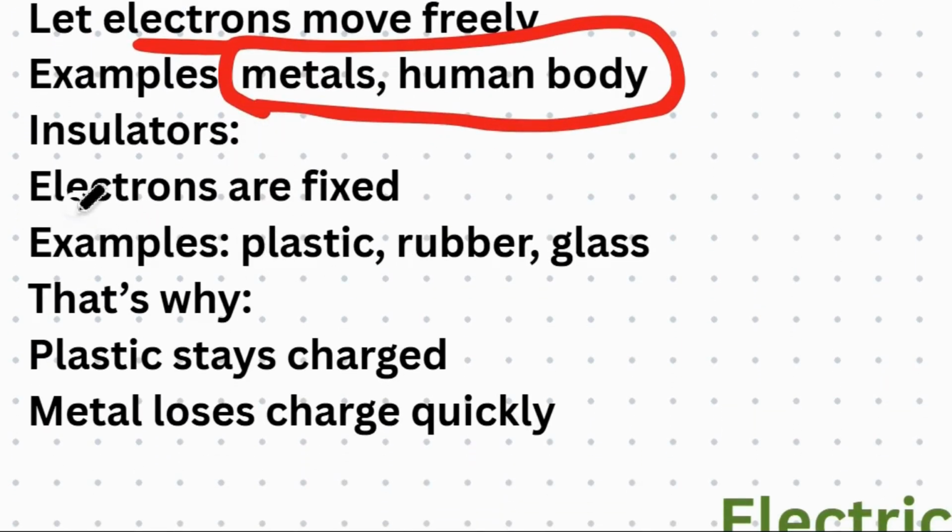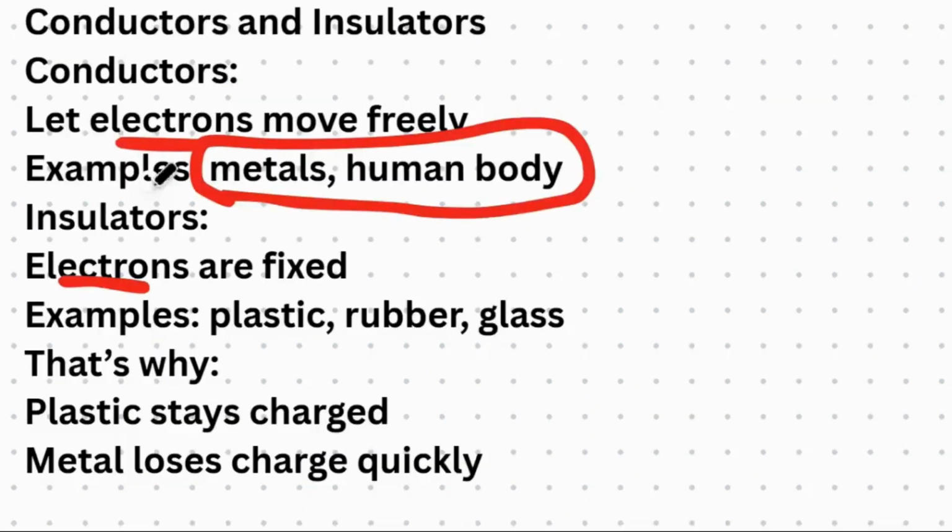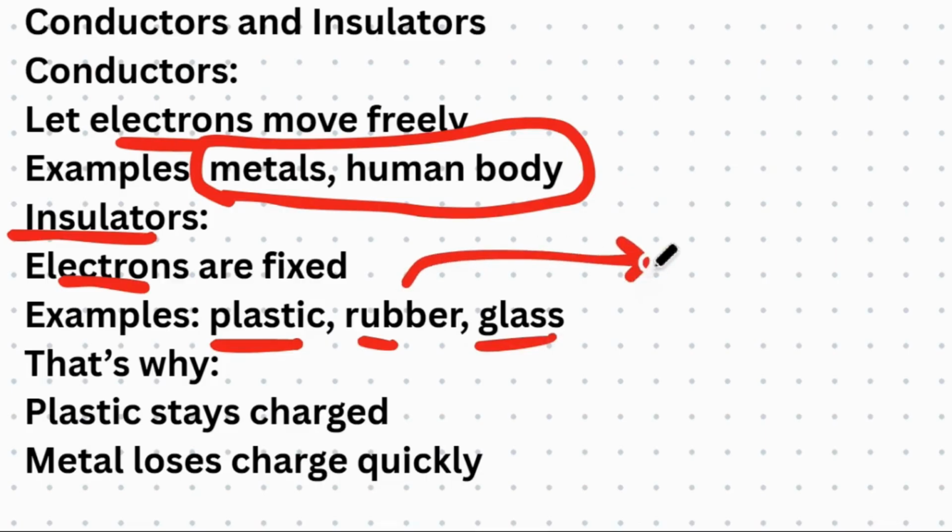Insulators are materials in which electrons are fixed. They are not moving. So in insulators, electrons are fixed, and examples of insulators are plastic, rubber, and glass. I've already told you, when you stretch rubber too much, it loses its elasticity. In the same way, it means that now it's not an insulator anymore. Now it can pass those electrons very easily. The same way lightning occurs.